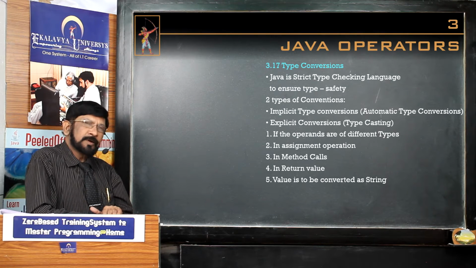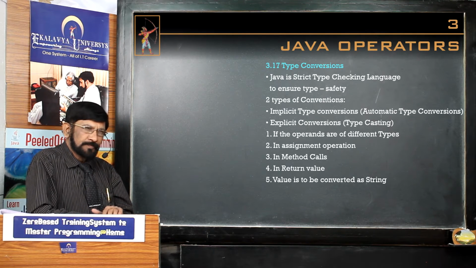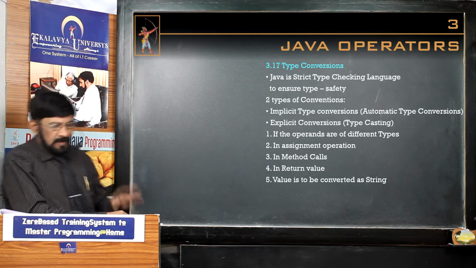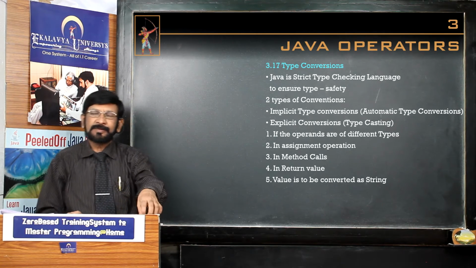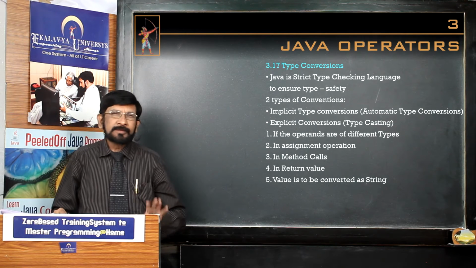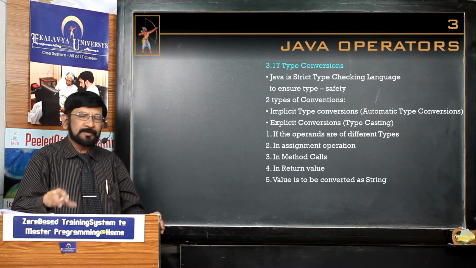Here, one very important point I have to tell you: in which cases type conversions are required. There are five cases mainly where type conversions are required. These are all automatic type conversions.